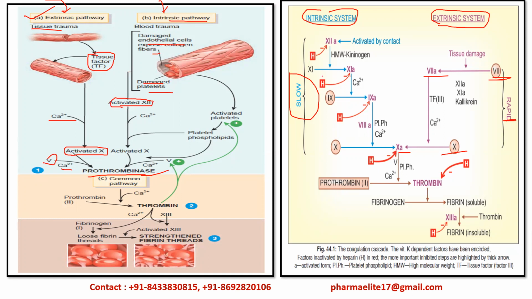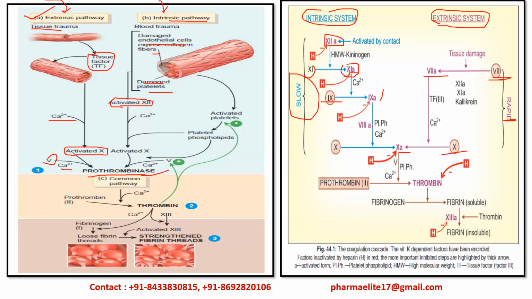So you can see here, you can see these particular steps. They are in little detail over here. So this activated factor number 12 will convert 11th factor to activated 11th factor. Then 11A factor will convert factor number 9 to activated factor number 9.